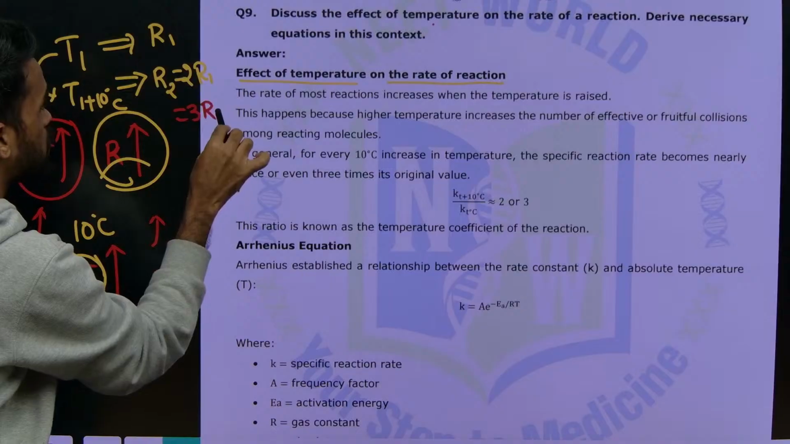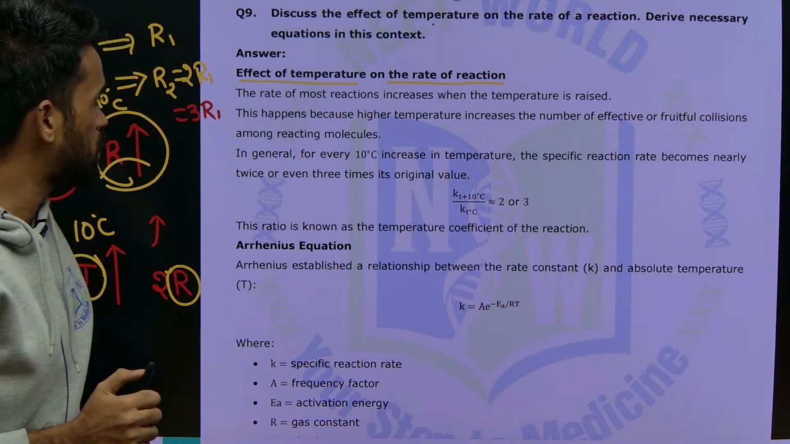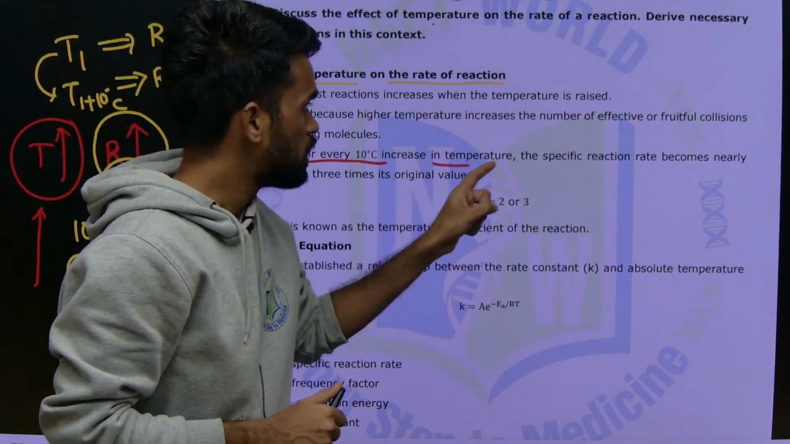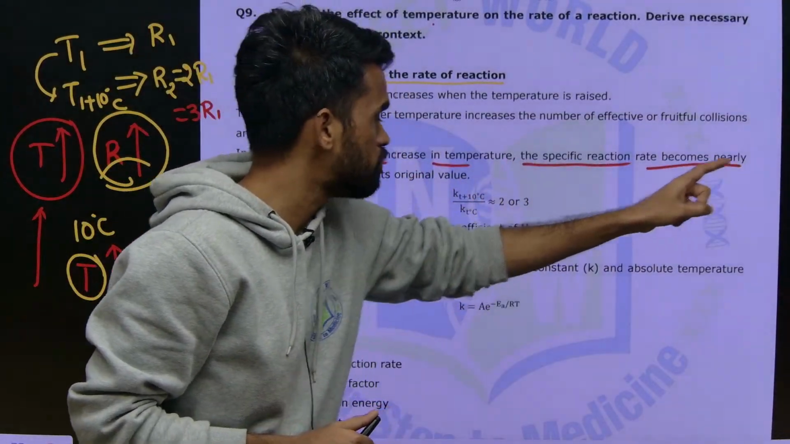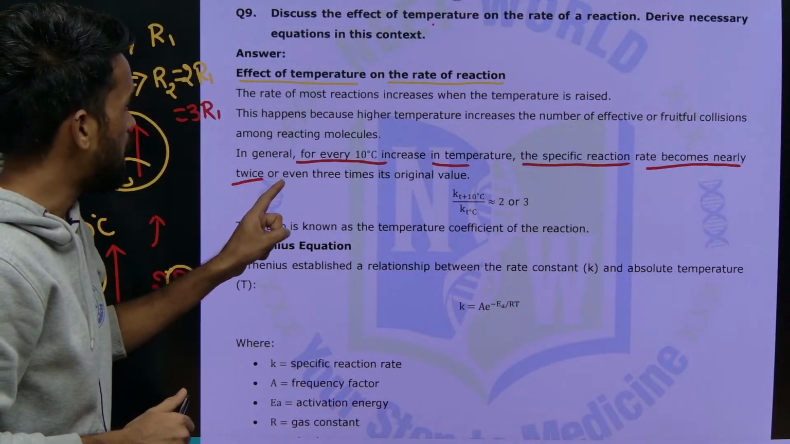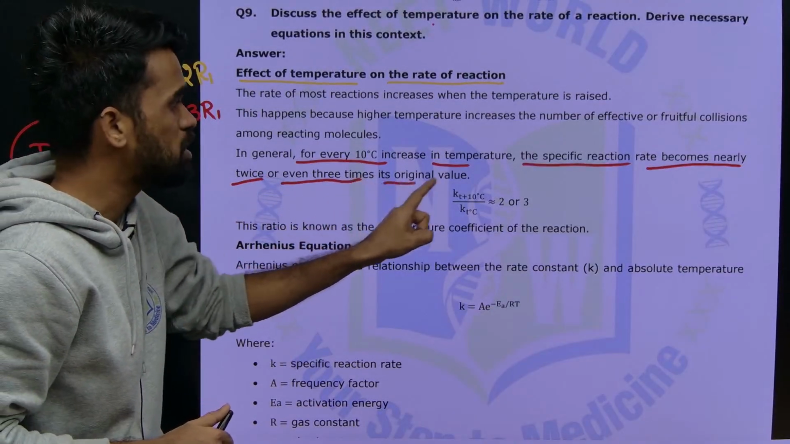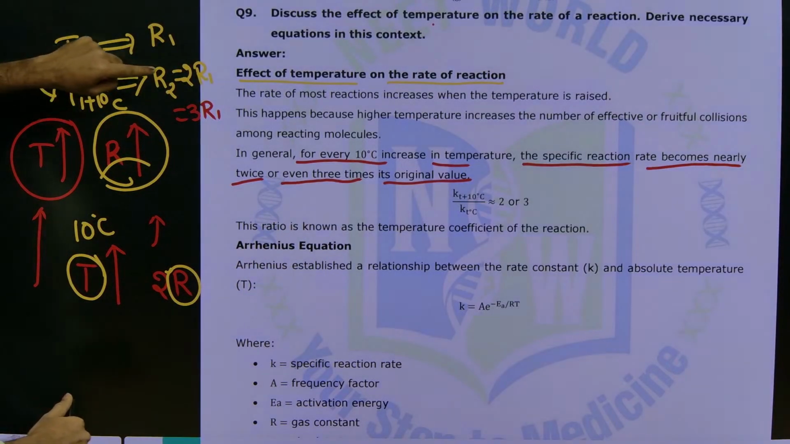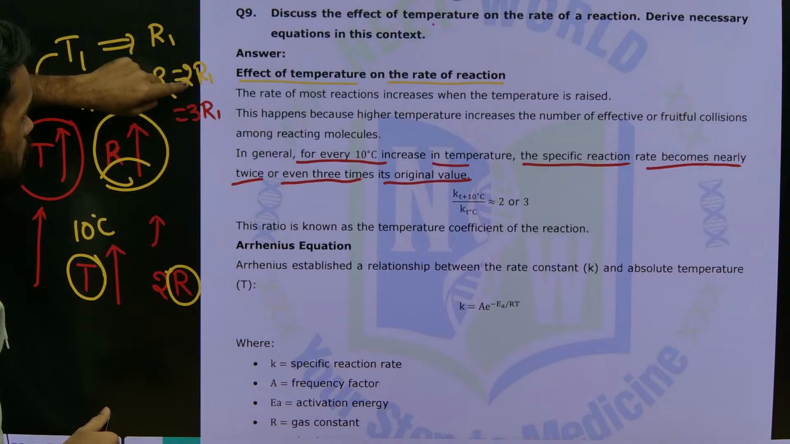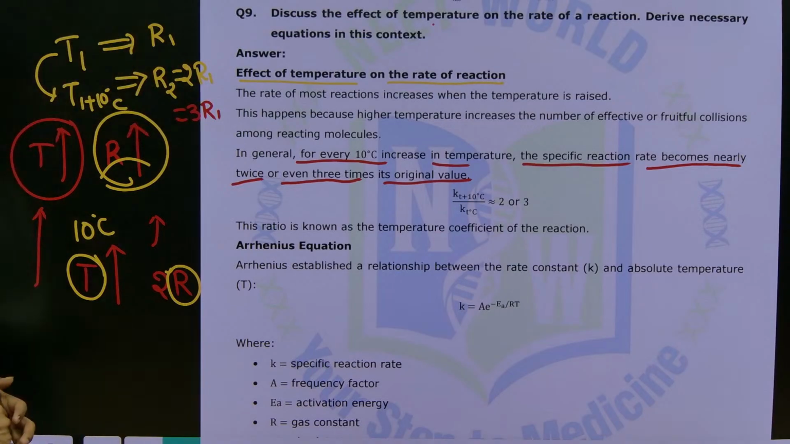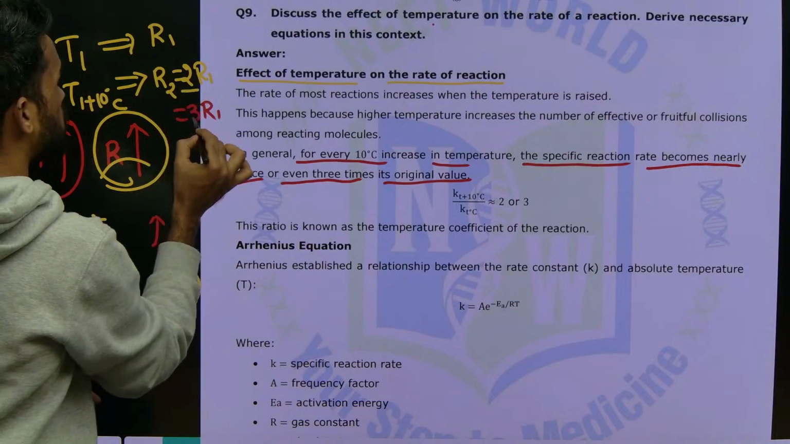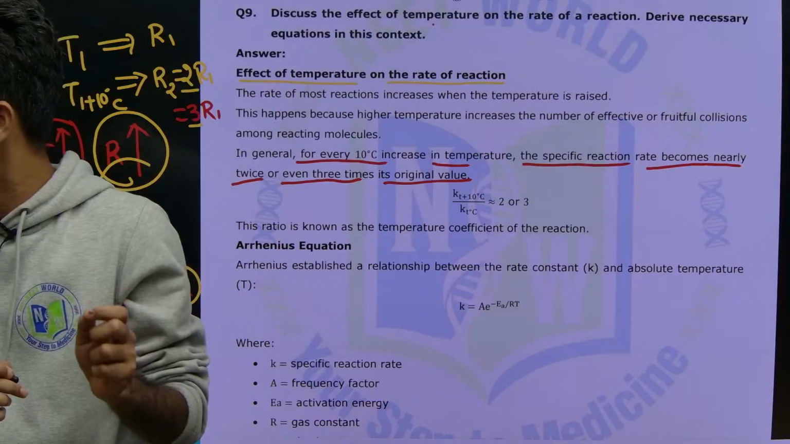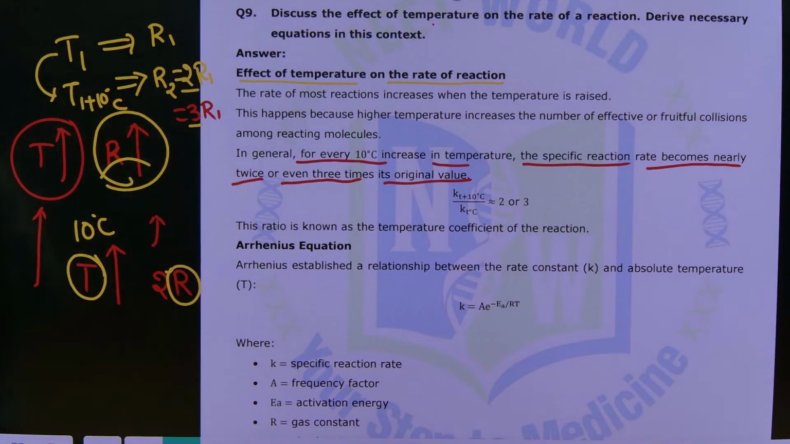So what we need to understand here is that, in general, for every 10 degrees rise in temperature, the specific reaction rate becomes nearly twice or even thrice of its original value. It means for every 10 degrees rise in temperature, rate is increasing by 2 times or sometimes 3 times. That's it. Here we are saying 2 times, 3 times, and that is what we call the temperature coefficient.